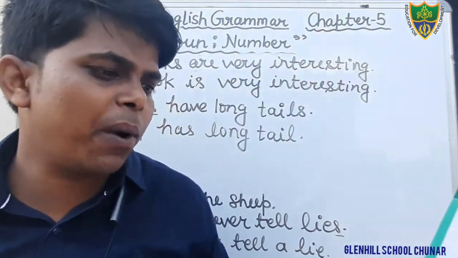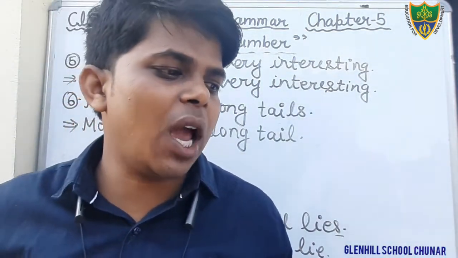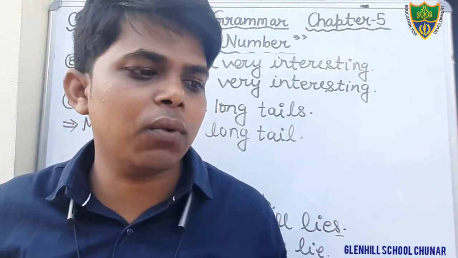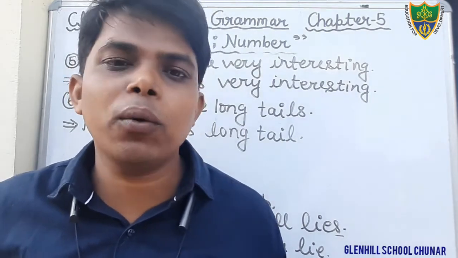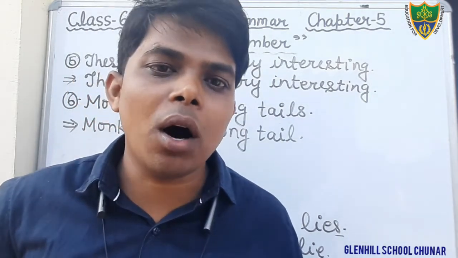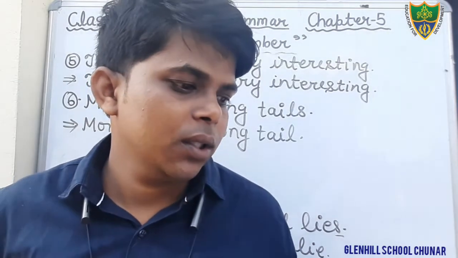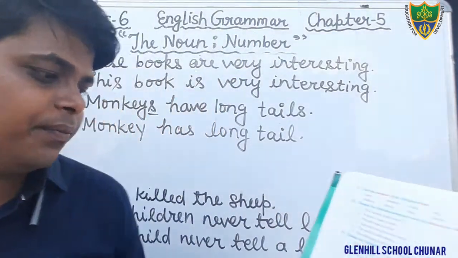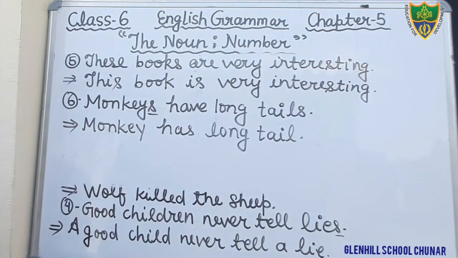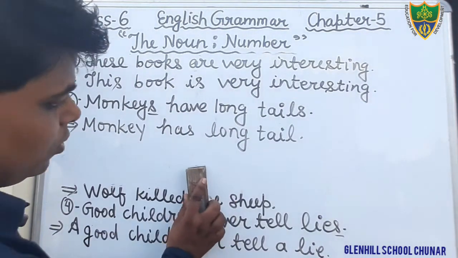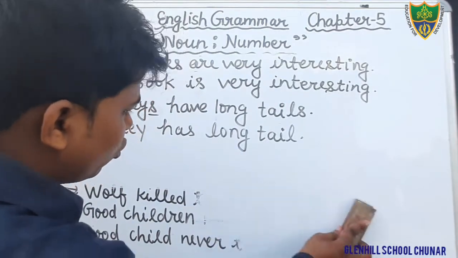What is question number 5 here? Fill in the blanks with the appropriate forms of the verb in the following sentence. Here you have to fill the appropriate forms of the verb. Okay. Just see the question number 5. What is question number 5?